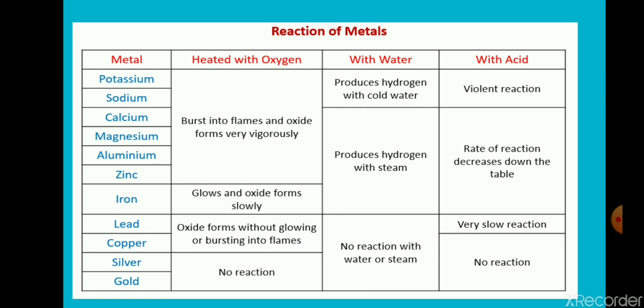Now talking about lead, copper, silver and gold. You can see lead and copper, they form oxide without glowing, means they do not burn producing flame, but they form oxide when they react with oxygen. Silver and gold both are noble metals. They are categorized as noble metals as they show no reaction with oxygen, no reaction with water, and no reaction with acids.